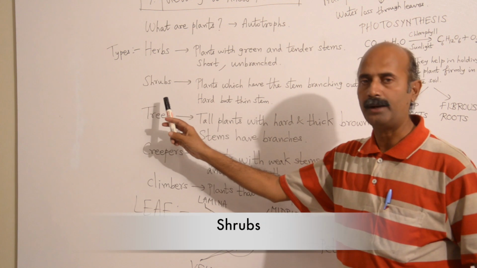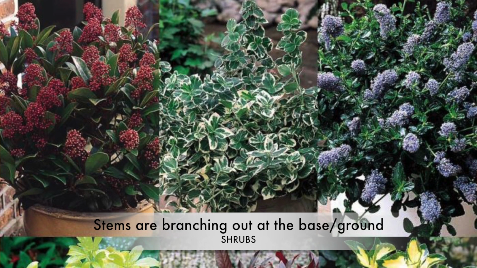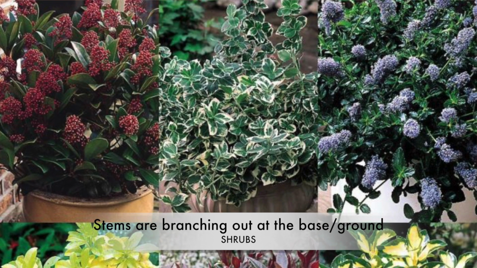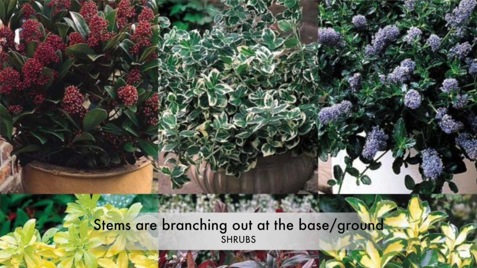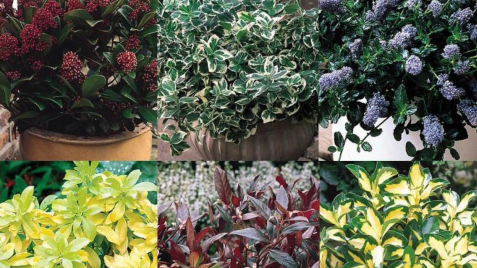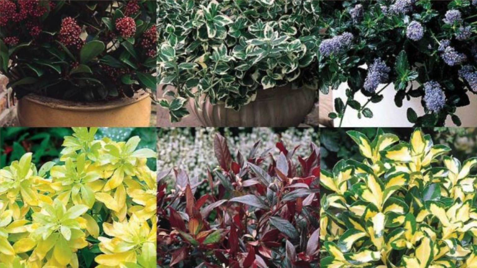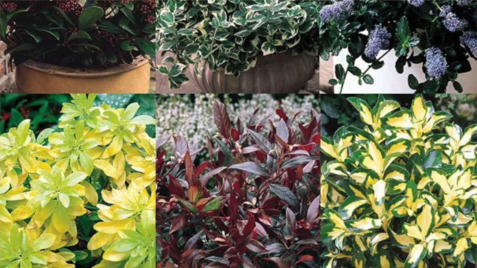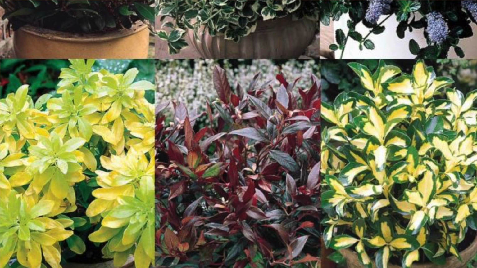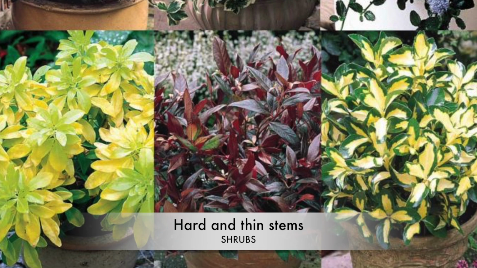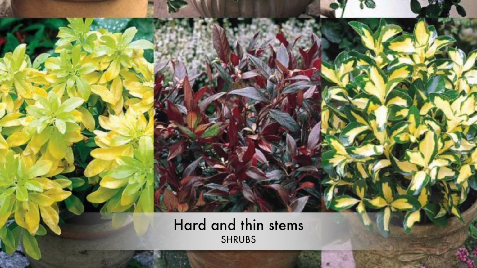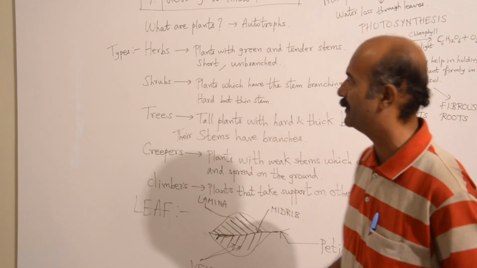Then we come to shrubs. What do you mean by shrubs? Plants which have a stem branching out near the base. They have leaves, they have everything, but the stems are branched out near the base. It's close to the base of the ground. They have hard but thin stems. The stems are not very thick. They are very thin, but they are hard.